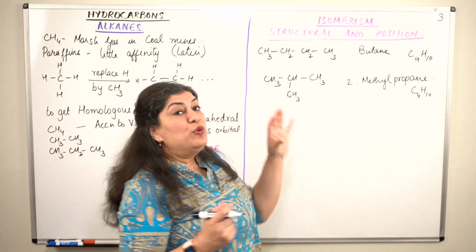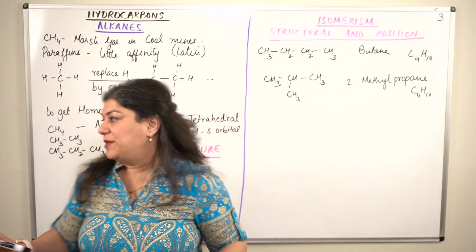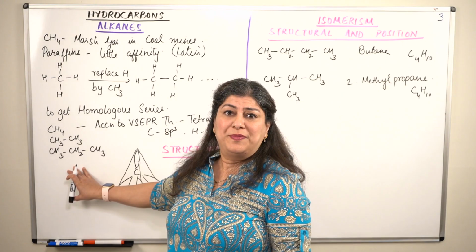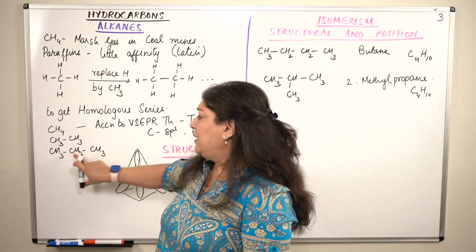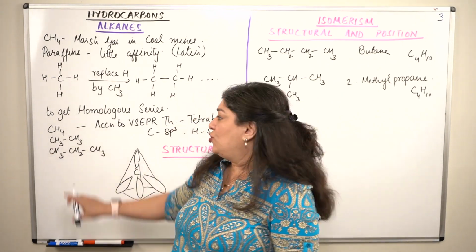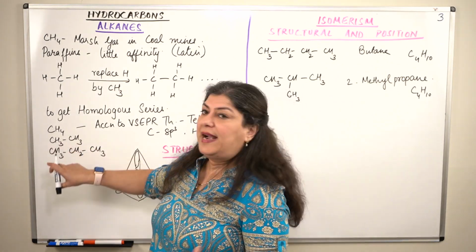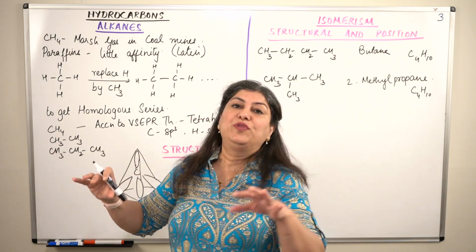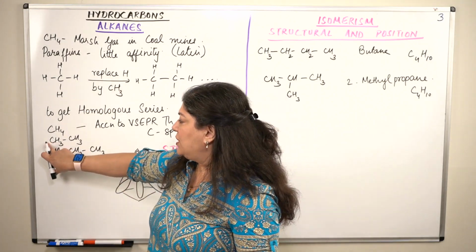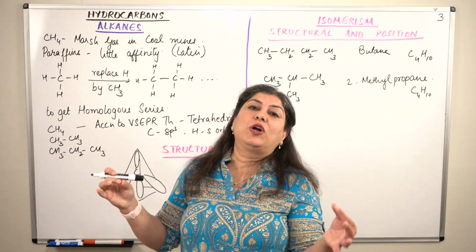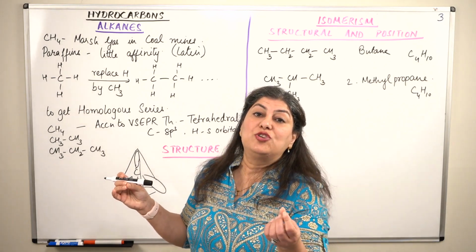So we'll say butane shows isomerism. Propane cannot show isomerism because there are only 2 terminal carbons and 1 carbon in the middle. When ethane expanded to propane, one of the hydrogens either on this carbon or this carbon would have got connected to carbon.